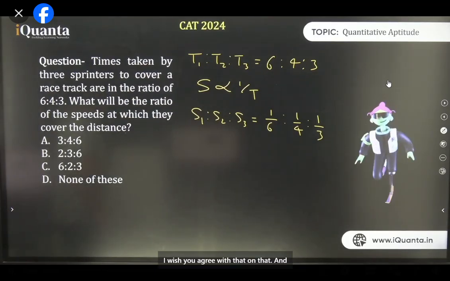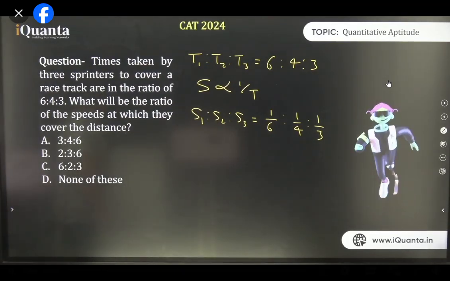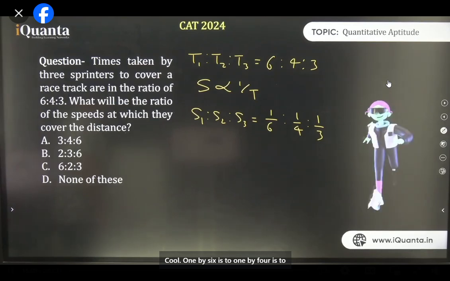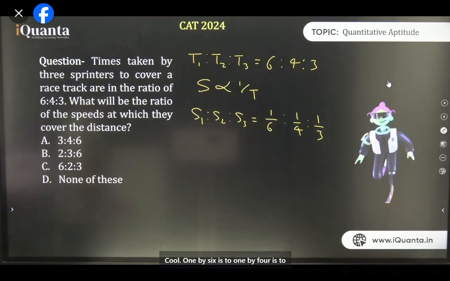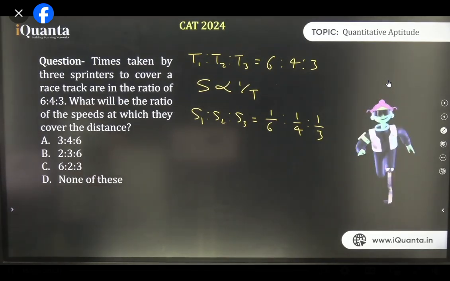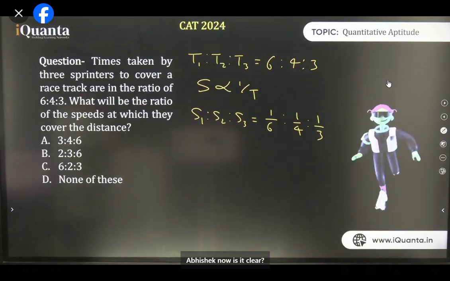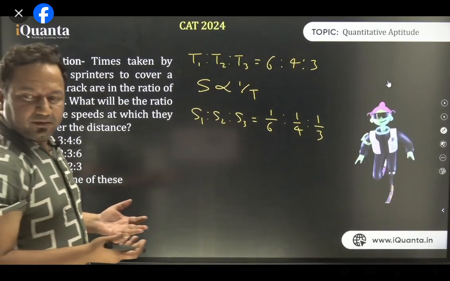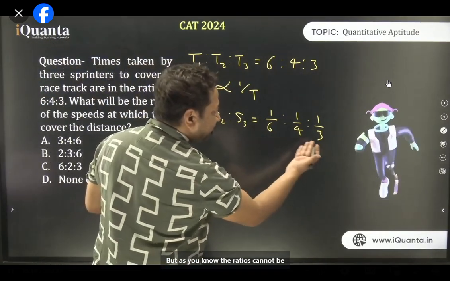And this is the better approach. 1 by 6 is to 1 by 4 is to 1 by 3. Now is it clear? But as you know, the ratios cannot be in fractions, so we need to solve it.